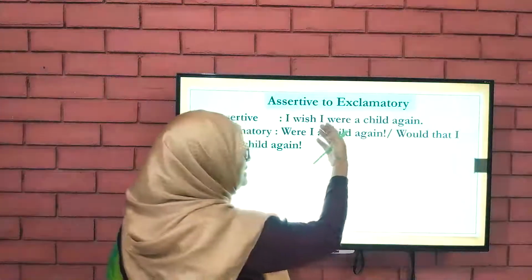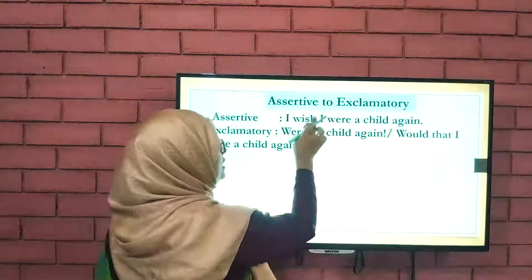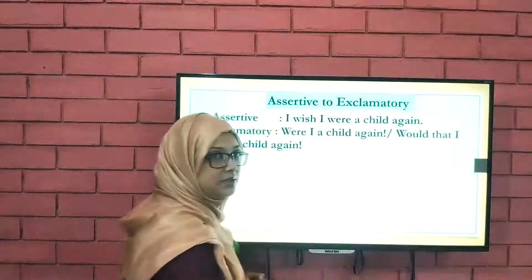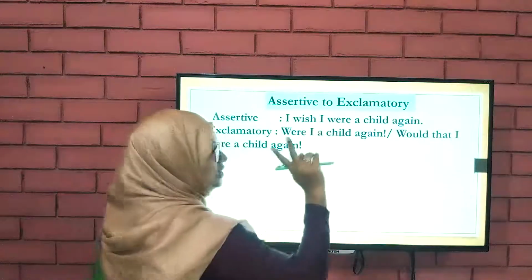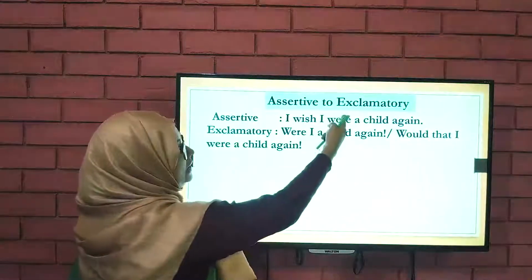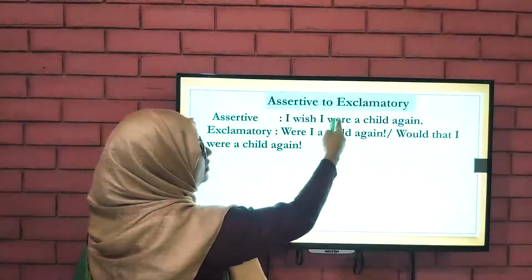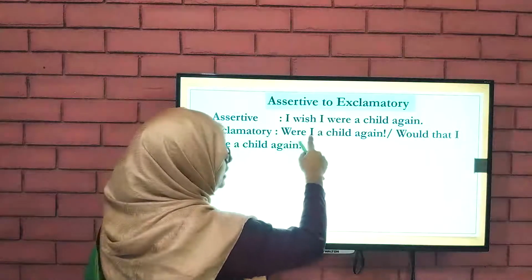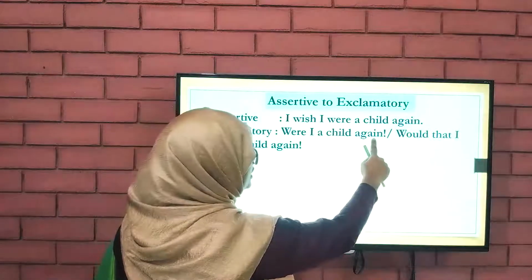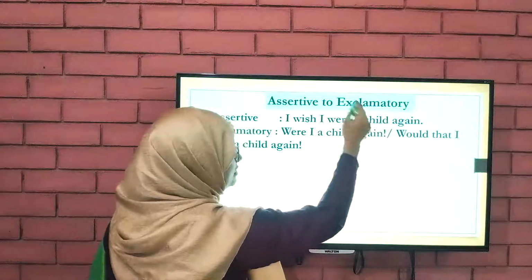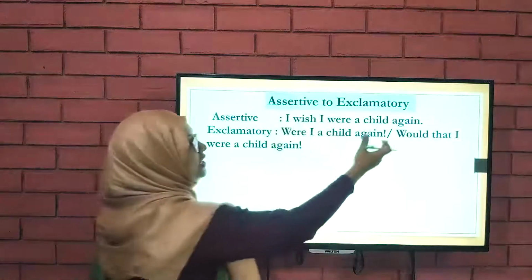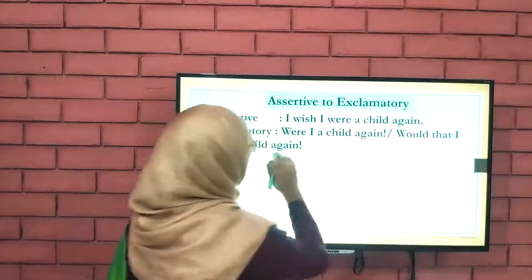And this sentence you can also write, instead of I wish, you can write would that. Okay, so these are the two things you can remember: at first you can put the auxiliary at the very beginning, and then I, and the rest of the thing, and finally the exclamation sign. Or instead of I wish, you can add would that, and finally the rest of the sentence.